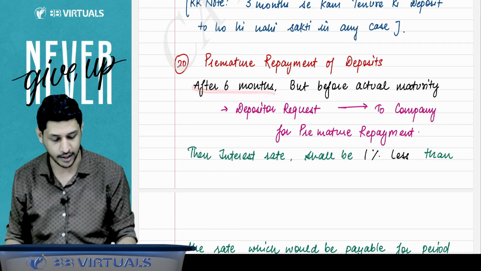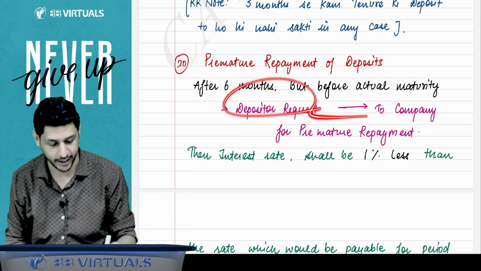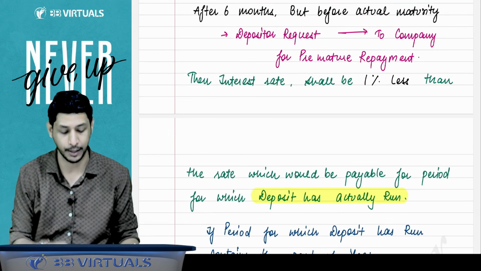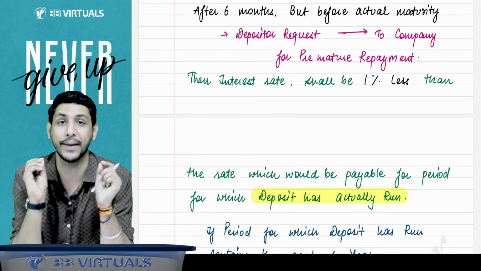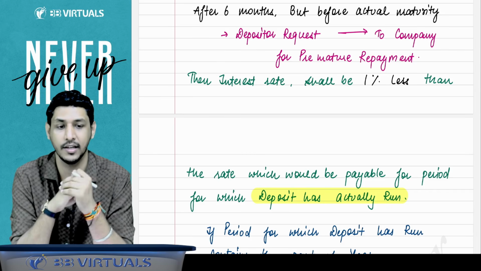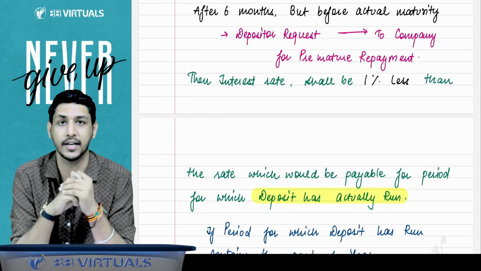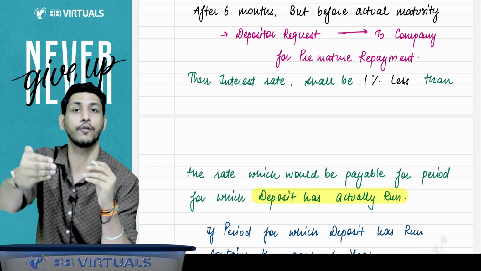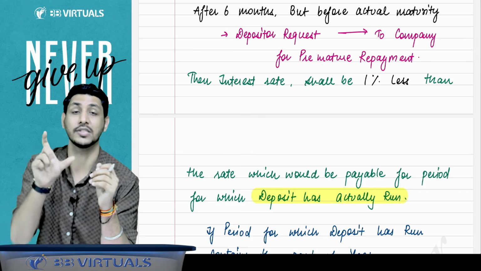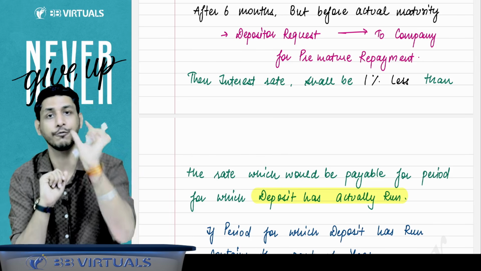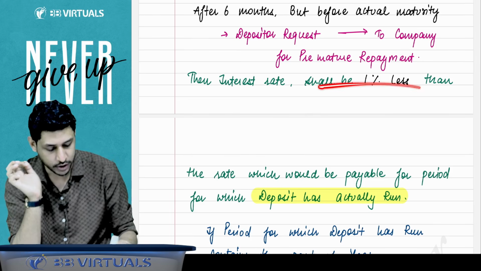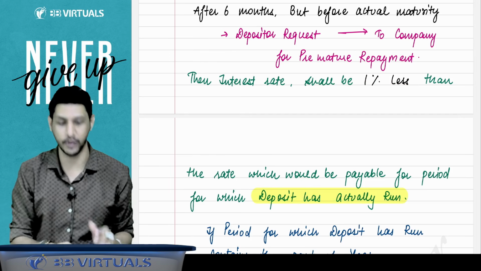After the 6 months you can come, and before actual maturity, the depositor can request the company for premature repayment. But in that case, there will be a penalty of 1% interest. The interest will be payable to you for the period for which the deposit has actually run, but 1% will be deducted. Now, how will this be calculated? Let me give you an example.